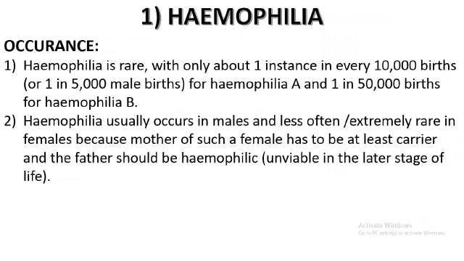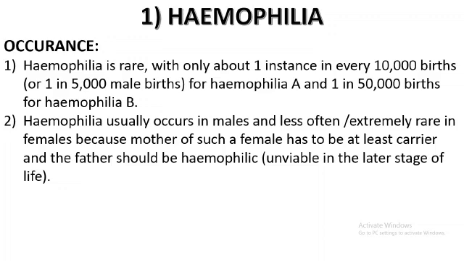It's a rare disease, and it usually occurs in males and less often in females. Why? Because females have two X chromosomes, and the chances of a female getting both recessive X chromosomes are rare. But females will get this disease provided both the X chromosomes are recessive. And that is very important.